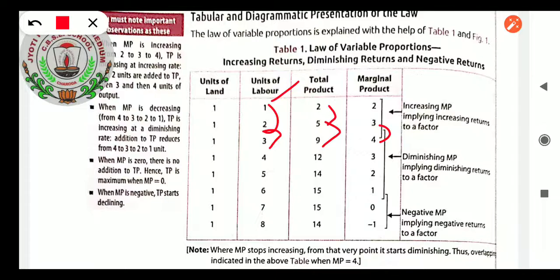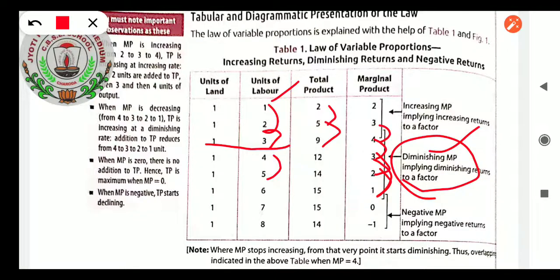But at a certain level, students, when the fuller utilization of land is done, we will see diminishing marginal returns coming. Instead of increasing, it will show diminishing marginal product. Why? Because if the land is fully utilized, it will not give you more. For example, land's capacity is 3 only. After that, if you employ more labors, then it will give diminishing returns. What you can see is that marginal product declined by 1 unit, 4 to 3, 3 to 2, 2 to 1. It is known as diminishing marginal product, implying diminishing returns to a factor. This comes when the fuller utilization of land is completed.